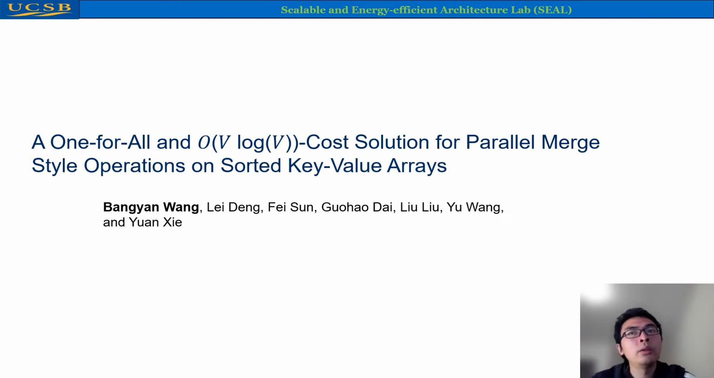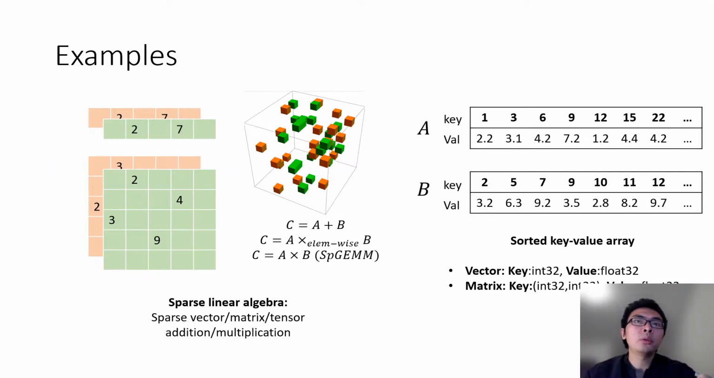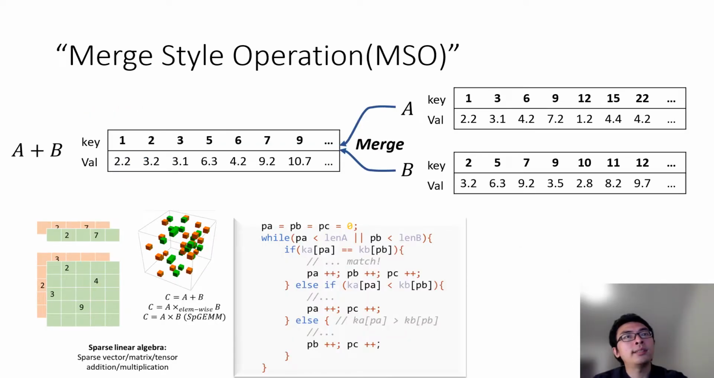Hello everyone. Today we will introduce our Wang for all vectorized solution to merge sorted key-value arrays. Let's first look at some examples. Sparse linear algebra. That is, we are going to perform additions, multiplications, or element-wise multiplications between sparse vectors, matrices, and tensors. Sparse objects are usually encoded as sorted key-value arrays, where keys are the indices for the non-zero elements.